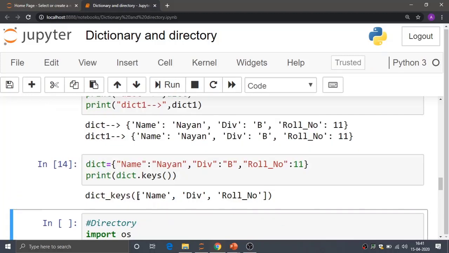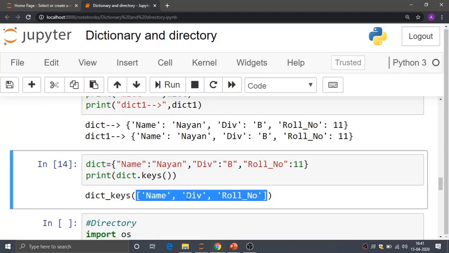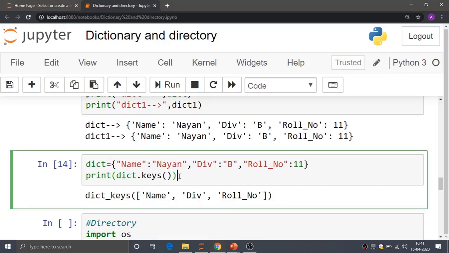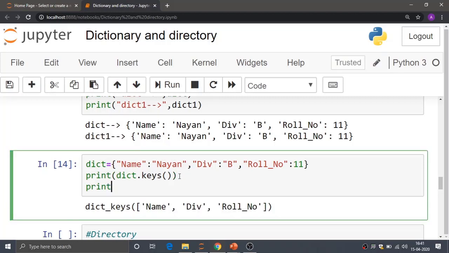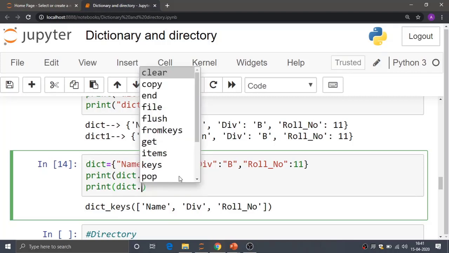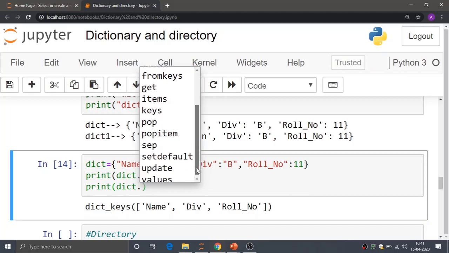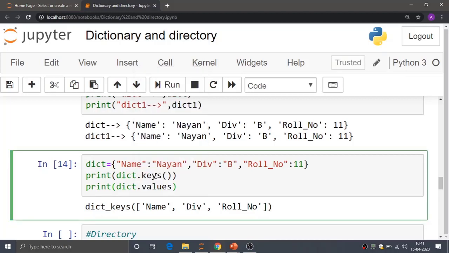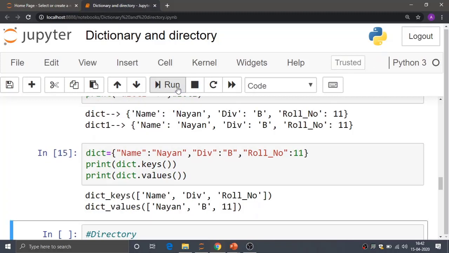It is returning me the list of the keys, whatever keys are present. Similarly, if I write values here, at that time it returns me the values of that particular collection, only values. Again there are different methods, you can refer to those methods also. I have taken a few methods. So the values are Nayan, B and 11.